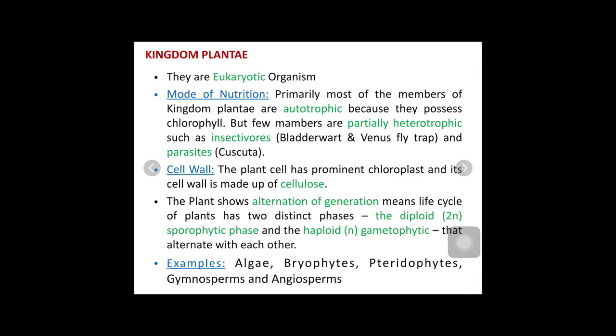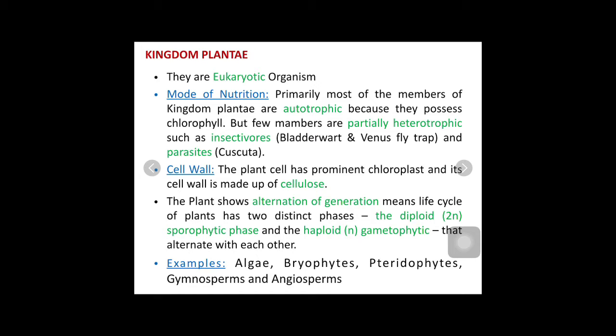So as they occur alternatively, they exhibit alternation of generations. In a plant, the sporophytic phase is diploid, whereas the gametophytic phase is haploid. Plant spends its life in both phases.